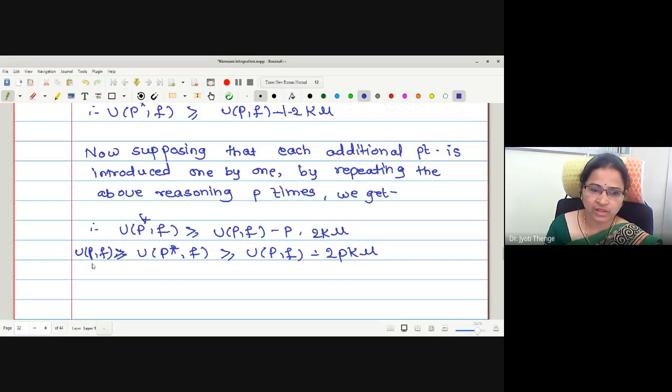Therefore, this is the actual quantity by which your upper sum can decrease with respect to the refinement, and this is the meaning of the corollary. Because the main theorem tells us only that upper sum decreases and lower sum increases. But this corollary is giving us the amount by which it can decrease or it can increase. Okay, and hence it is the proof of the corollary of the previous theorem.